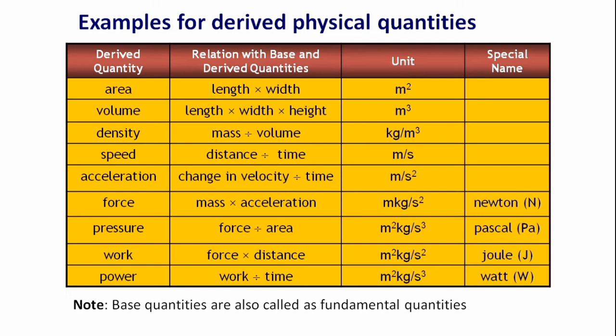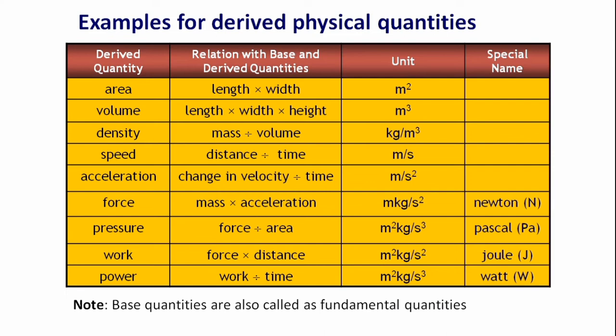Force is mass into acceleration, its unit is meter kg per second square, and this unit also has a special name called Newton. Pressure is force per area, its unit is kg per meter per second square, and the special name of this unit is Pascal.